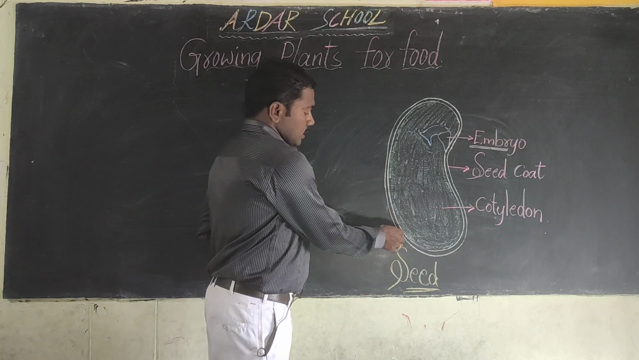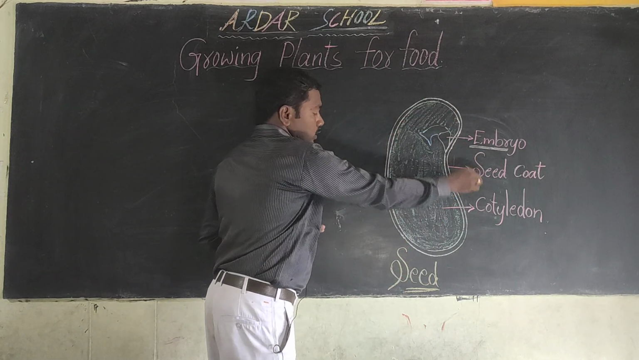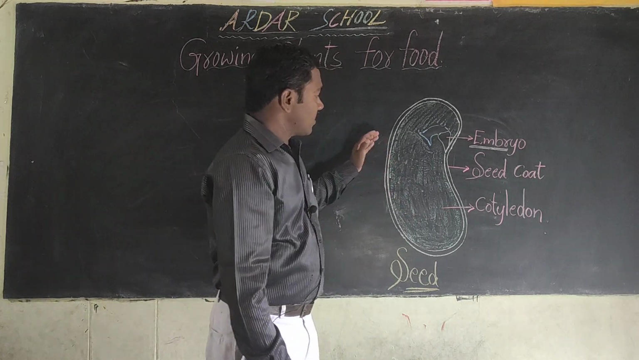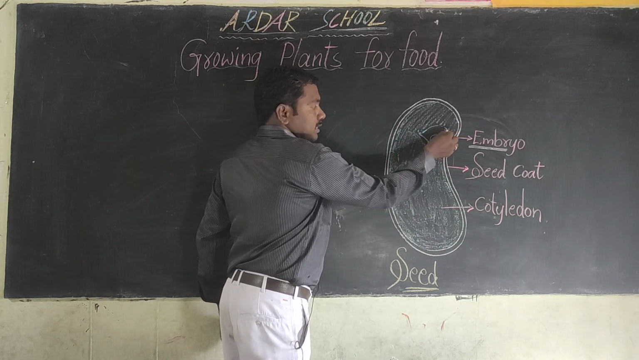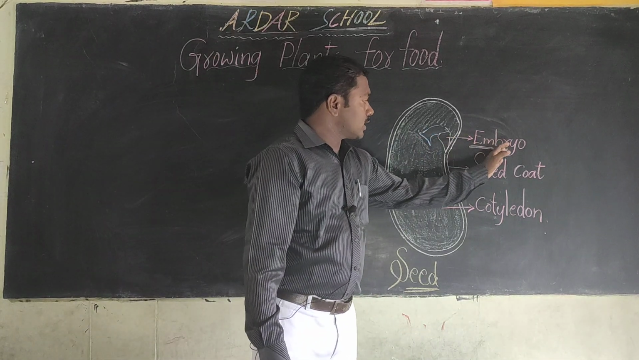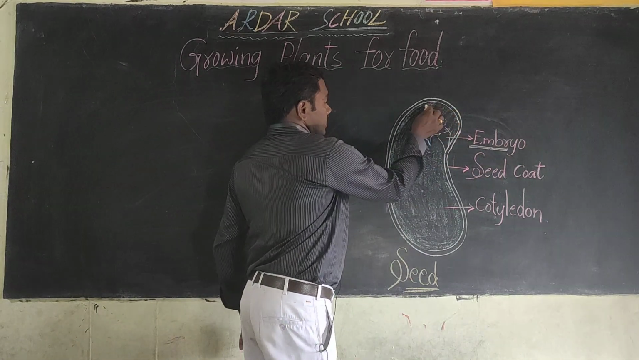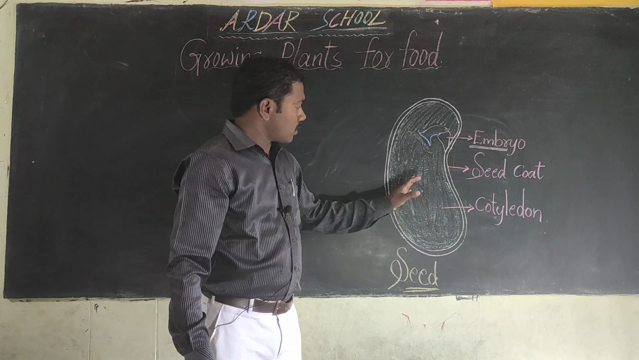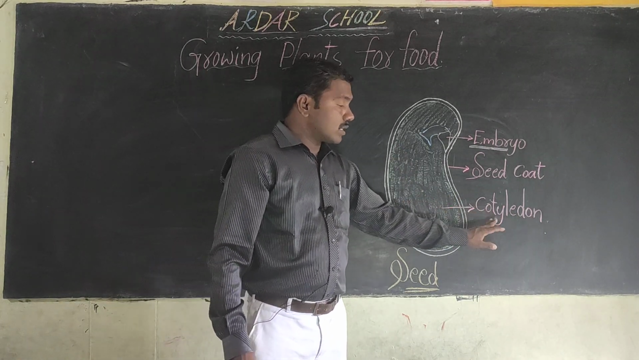Okay, children, listen once. This is the outer layer. The seed is covered by two layers. It is called the seed coat. Inside this, we can observe this part is called the embryo. This embryo turns into a plant. Inside the seed, the large part is called the cotyledons, also called the seed leaves.